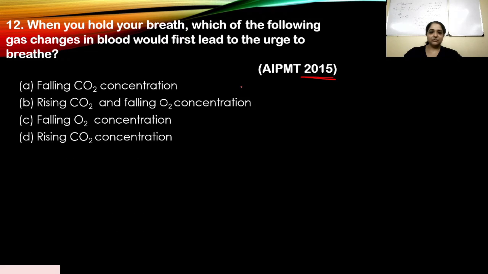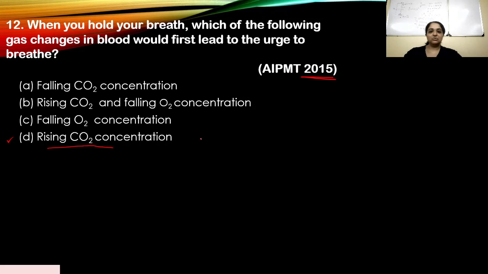Again, pause the video and think about your answer and then come back to this. Okay, option A, falling CO2 concentration. B, rising CO2 and falling O2 concentration. C, falling O2 concentration. D, rising CO2 concentration. If you know your theory very well, you should have been able to answer that D is the right answer.